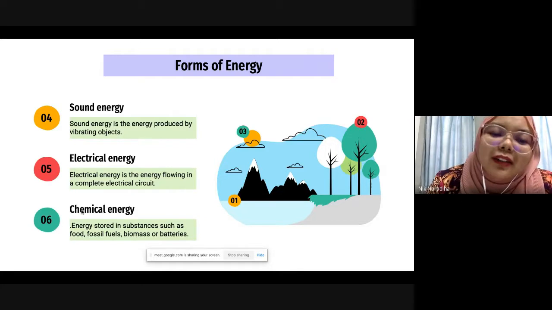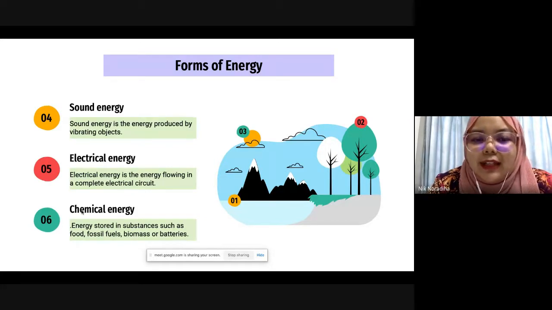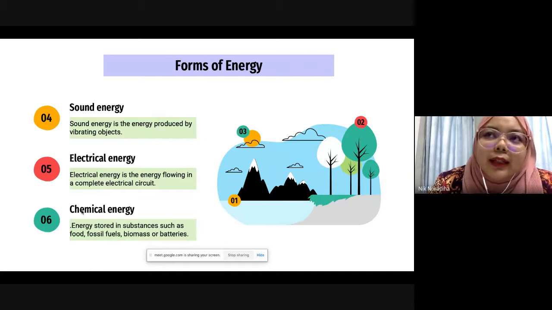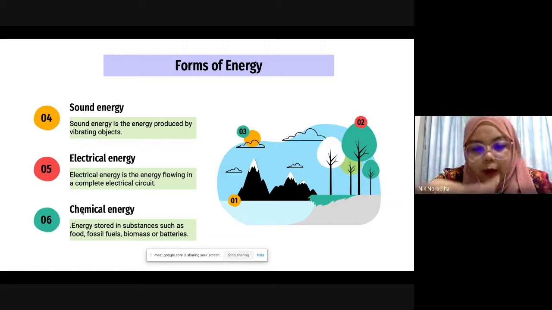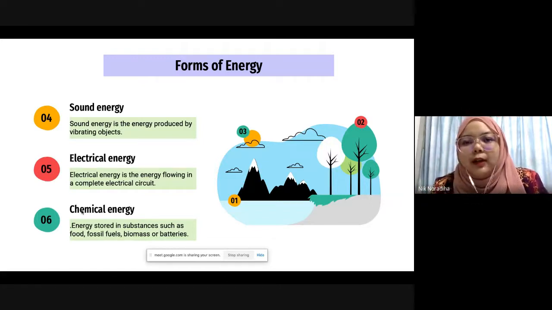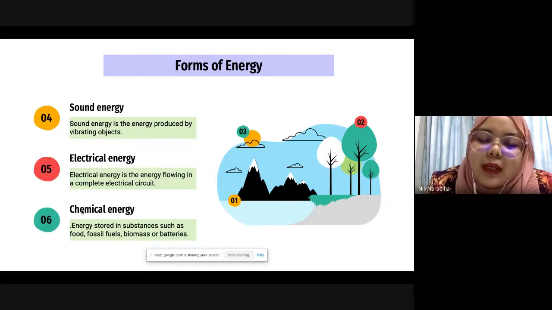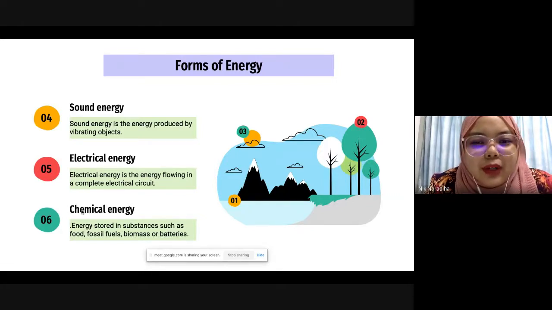Electrical energy usually exists as flowing energy, flowing in a complete electrical circuit. For chemical energy, in the video, do you remember where we can get our chemical energy?